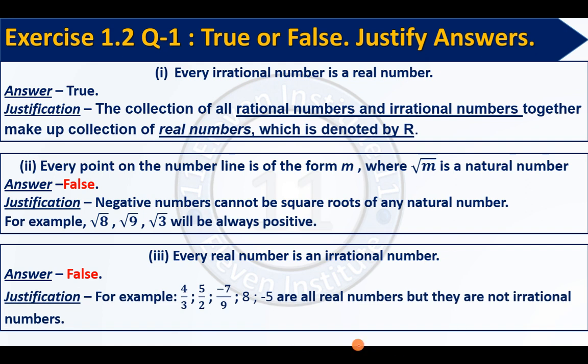For example, 4 upon 3, 5 upon 2, minus 7 upon 9, 8, minus 5. These all are real numbers. Or we can specifically say they are rational numbers also. These all are real numbers, but they are not irrational. Due to this reason, the statement is false. I request you to please pause the video and write this down. Alright, let's move ahead.